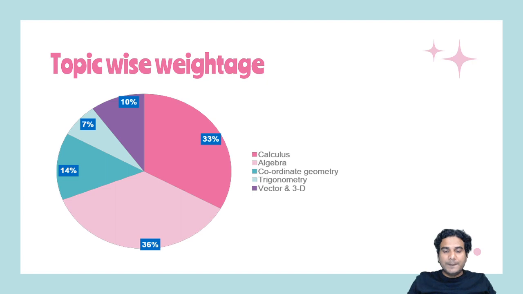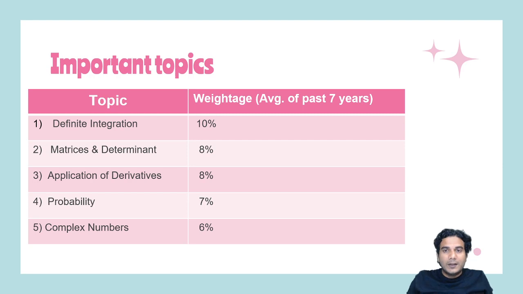In this slide, look at calculus and algebra. These 2 units cover nearly 65 to 70%. I'm talking about the JEE Advanced exam. In JEE Advanced, mostly 65 to 70% of questions are from these 2 units. These 2 units are also big compared to other units like coordinate geometry, trigonometry, and vectors and 3D. So let me come back to calculus first. Calculus has many portions.